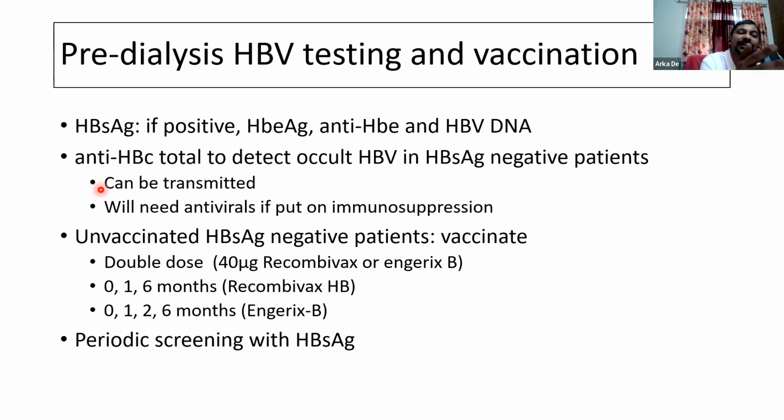Therefore, these patients should ideally be dialyzed, particularly if the DNA is detectable, in units or using machines that are reserved for the seropositive patients. And if these patients need immunosuppression, whether it be for the treatment of the renal disease or post-transplant immunosuppression, then they need to be put on antivirals.